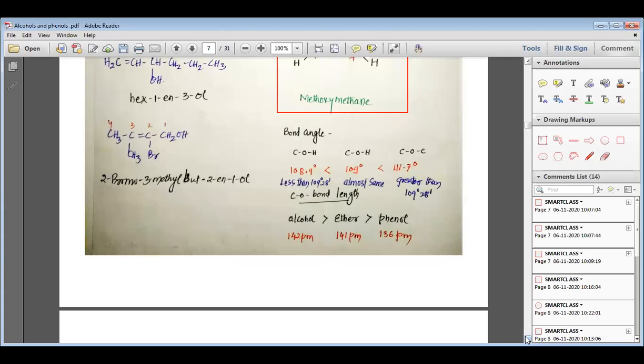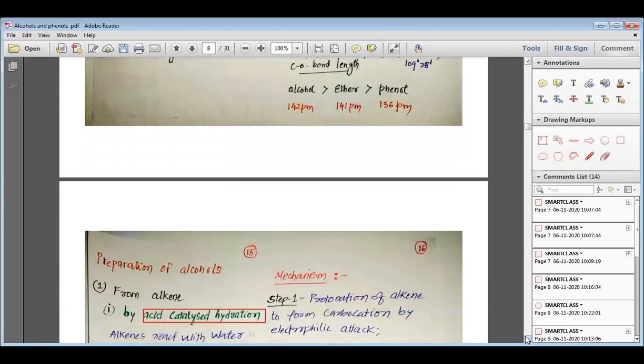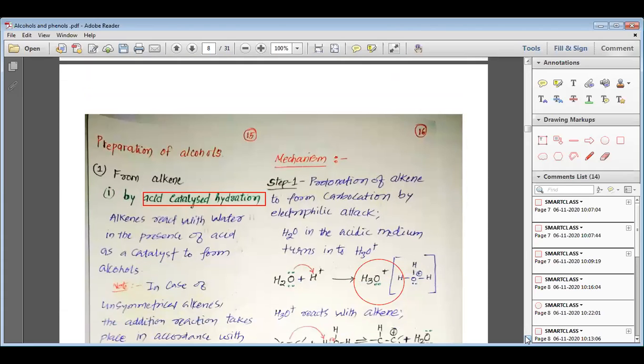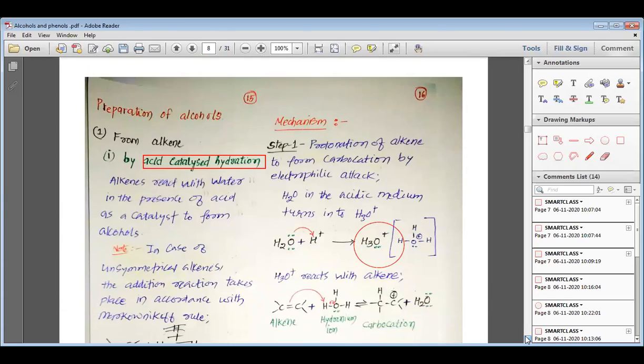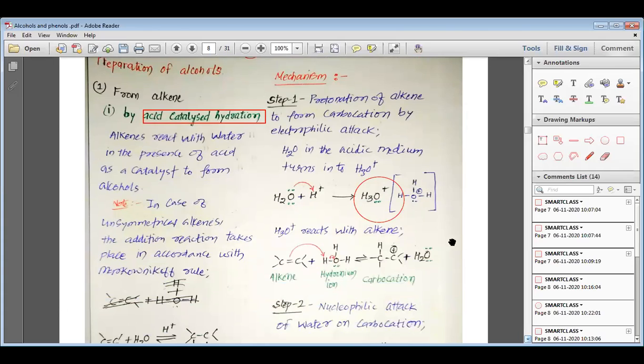The bond length is smaller in phenol due to the double bond character of the C(sp2)-O bond, whereas both in ether as well as in alcohol we have C(sp3)-O.